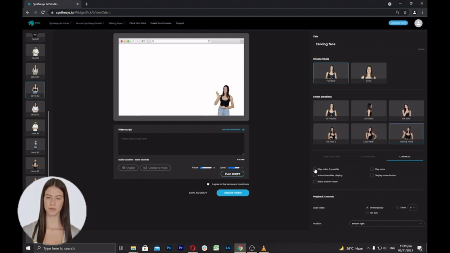You can select from autoplay after loading. This is a feature containing at least one embedded video or audio element wherein the video or audio element starts playing automatically without explicit user choice after some triggering events such as page load or navigating to a particular region of the web page. Play once per visit. When this option is selected, the talking face will